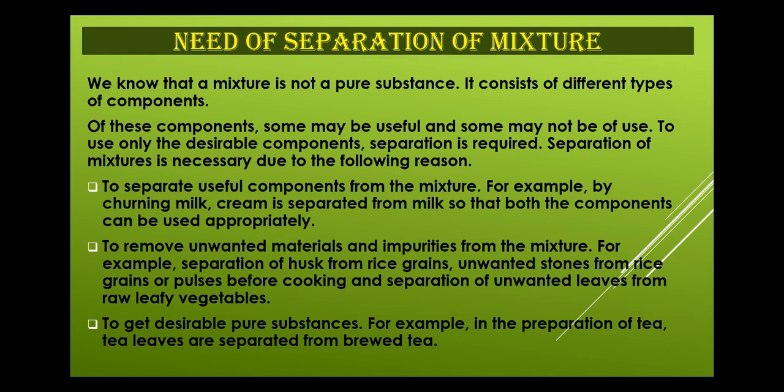Third is to get desirable pure substances. For example, in the preparation of tea, tea leaves are separated from brewed tea. First it is boiled, and then after taking the desirable substance, we strain the leaves out. So these are the reasons why separation of mixtures is required.